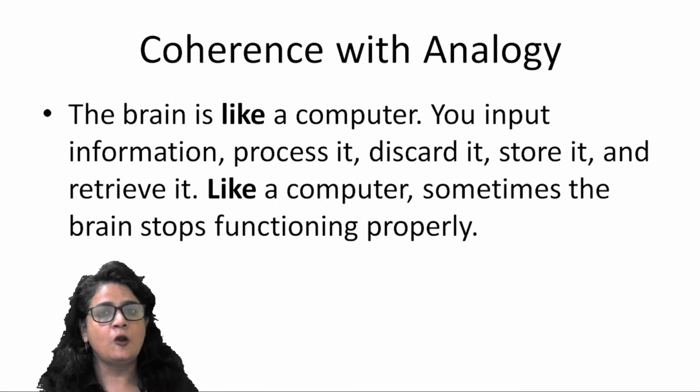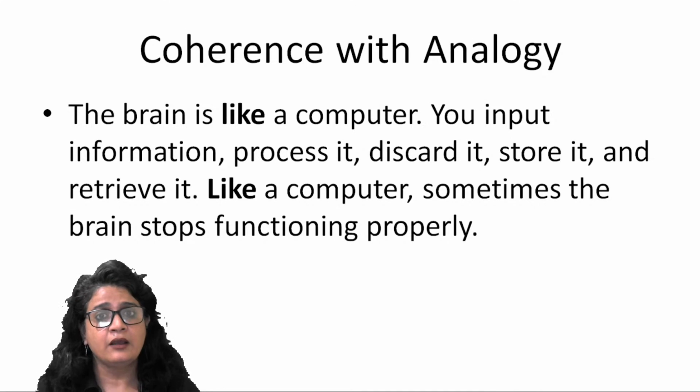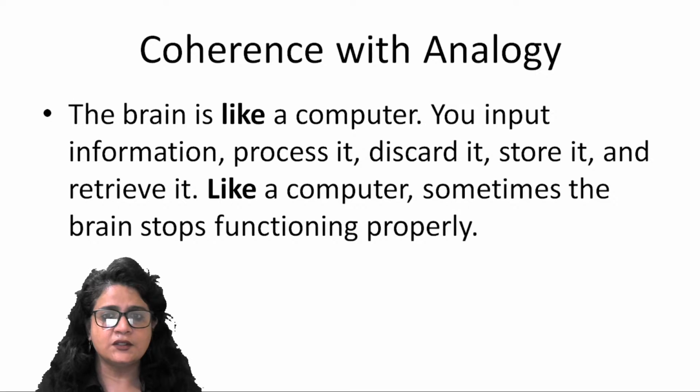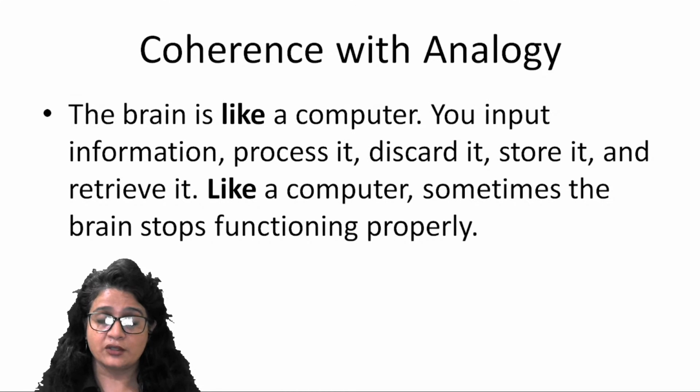The coherence with analogy, he compares, right? He draws a comparison, he draws an analogy between two unlikely things, or those things which are starkly opposite to each other, right? So the brain is like a computer. Look at this word, 'like'. That means something is being compared with something else, right? So you input information, process it, discard it, store it, and retrieve it. Like a computer, sometimes the brain stops functioning properly. So here, this word is indicating that the author has drawn an analogy between two very unlikely things, brain and a computer, and compares how they both function. Alright?